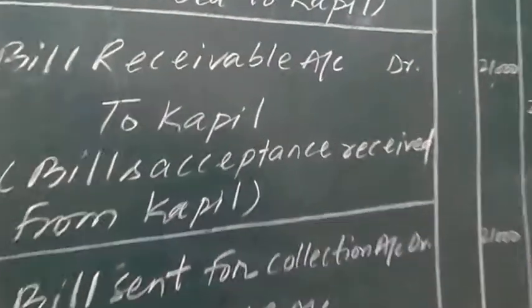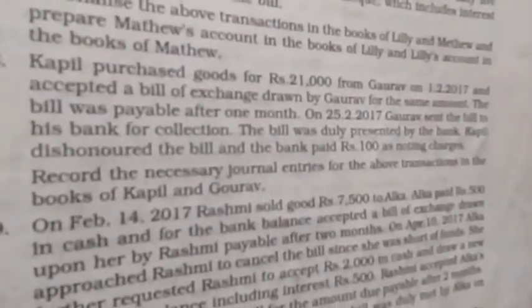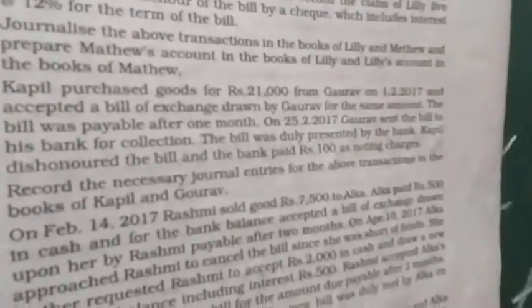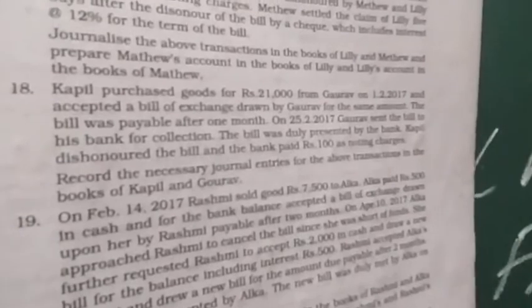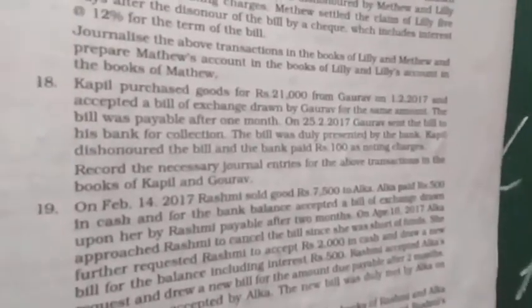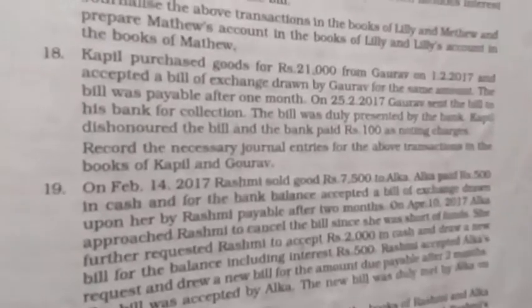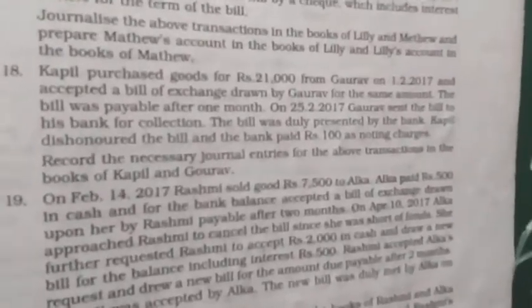Now further reading out the question 18. The bill was payable after 1 month. You can calculate 1 month. After 1st Feb, 1 month will be March 1st, plus 3 days of grace you can add to calculate the date of maturity. It will be 4th of March.